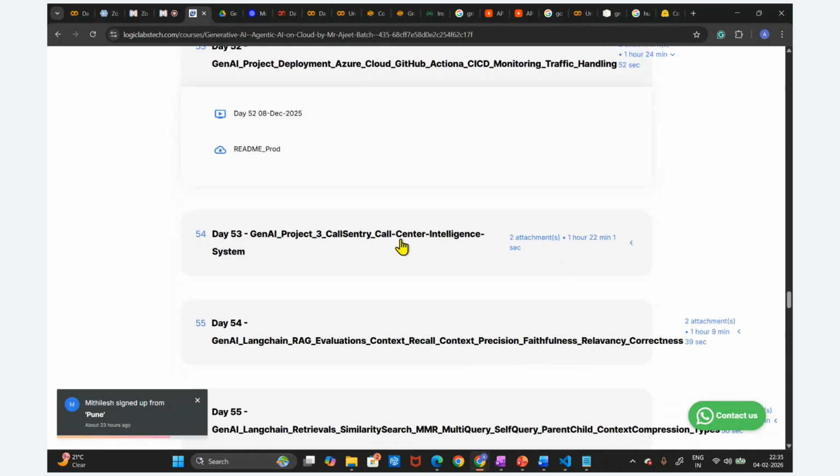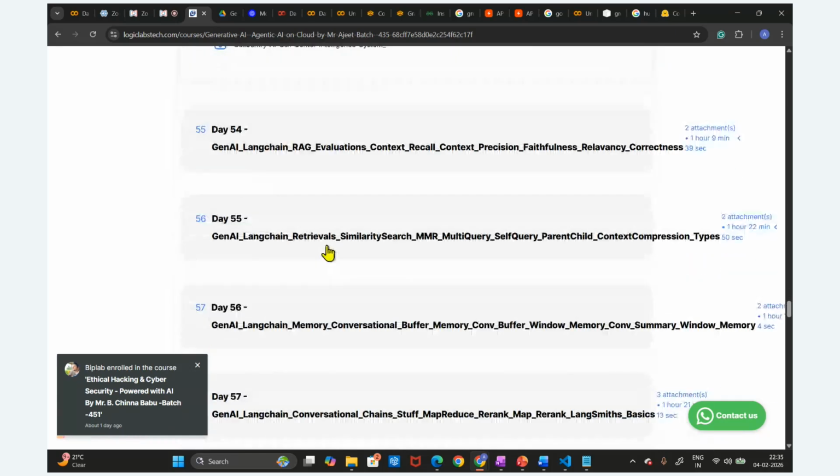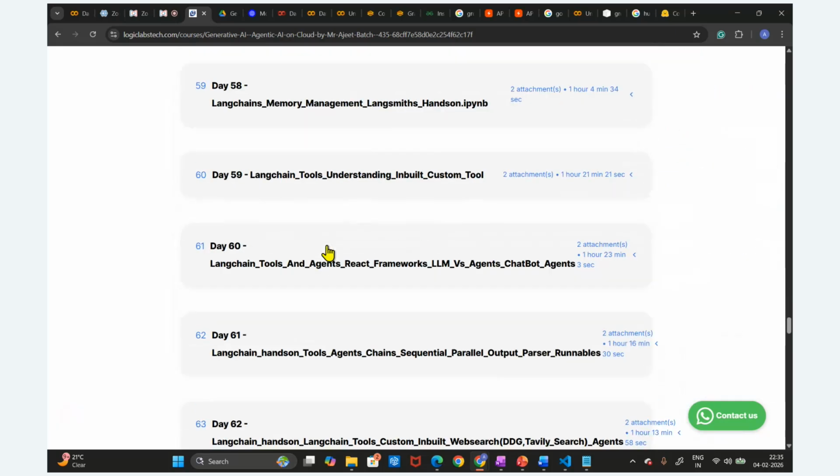Later, this is the call center intelligence project. Let's suppose we are getting different calls to customer support, and we want to get the intent of the caller, the end user. So we have to understand this voice data. We build this project to convert the voice data into text, and then pass this text to different LLM models to get key insights and create a dashboard. So these are 3 projects, and likewise we are going to create different agentic AI projects also.